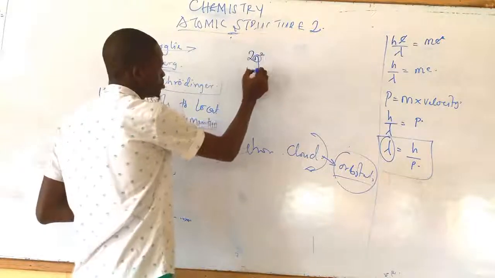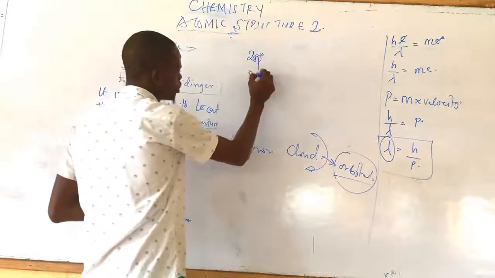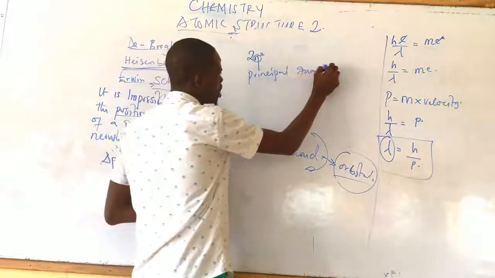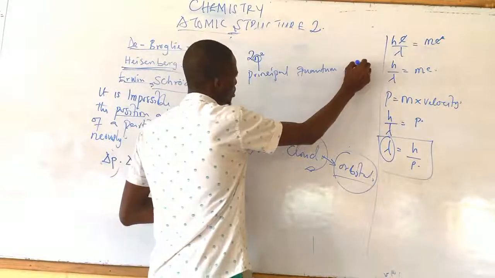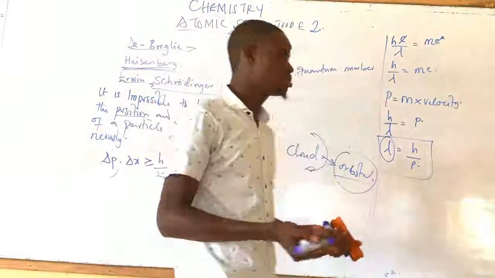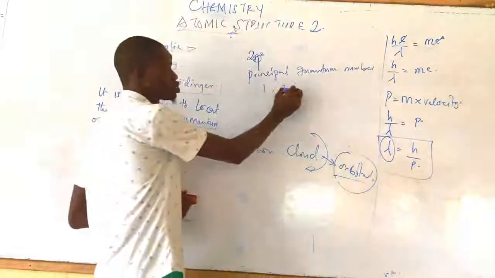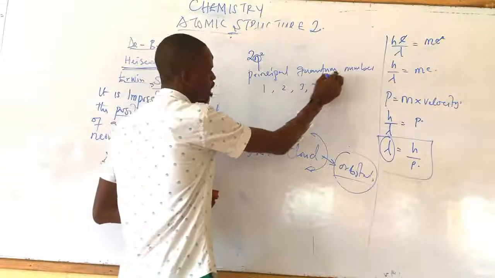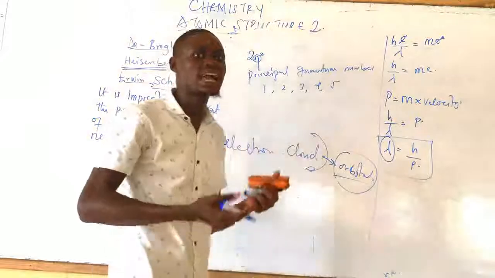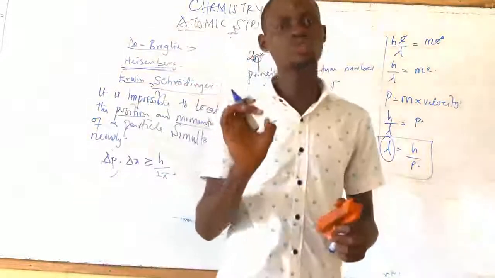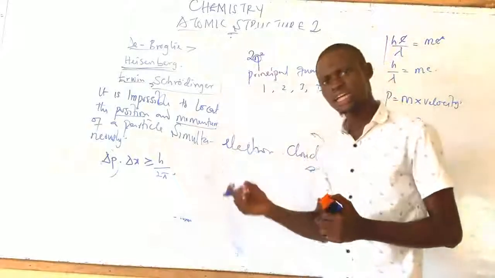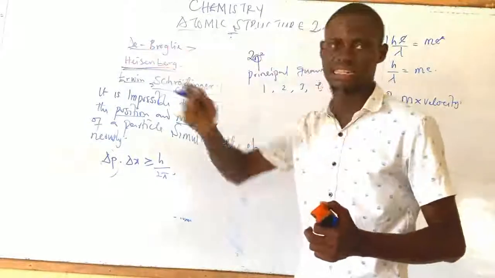Where this n represents the principal quantum number. This principal quantum number is just an integral value, which simply means it can have a value of 1, 2, 3, 4, 5. Now, this principal quantum number denotes the energy level. Don't forget that according to Bohr, we have the first energy level, the second energy level, the third energy level, the fourth and the fifth, like that.